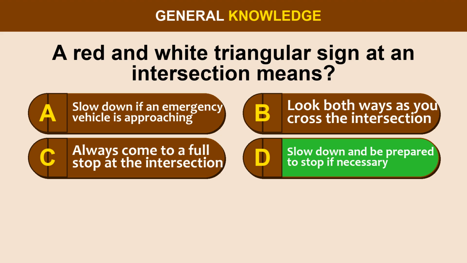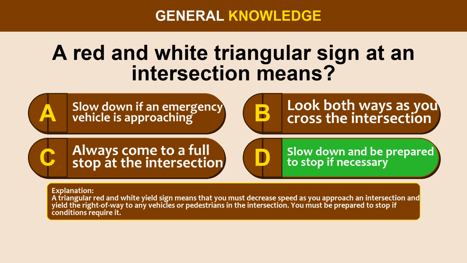The correct answer is option D. Slow down and be prepared to stop if necessary. A triangular red and white yield sign means that you must decrease speed as you approach an intersection and yield the right-of-way to any vehicles or pedestrians in the intersection. You must be prepared to stop if conditions require it.